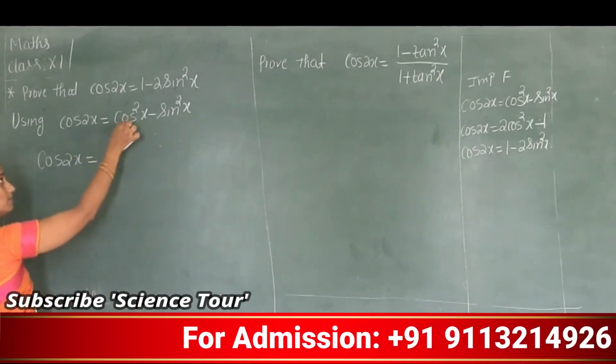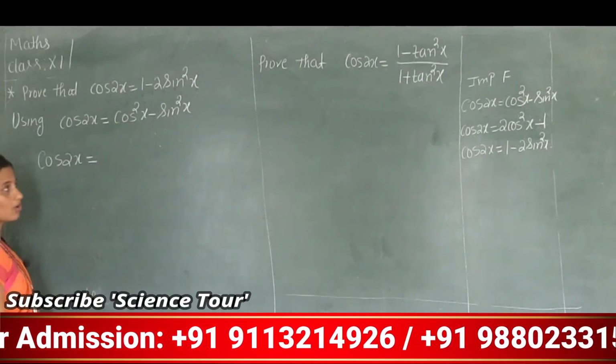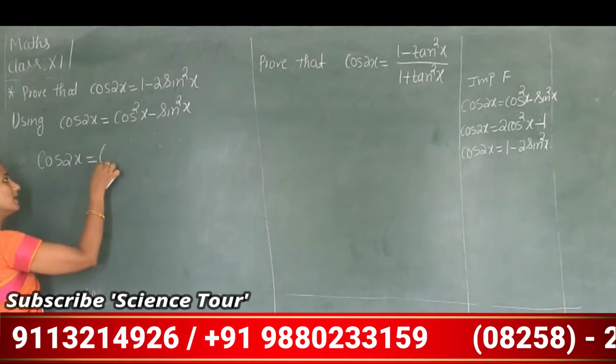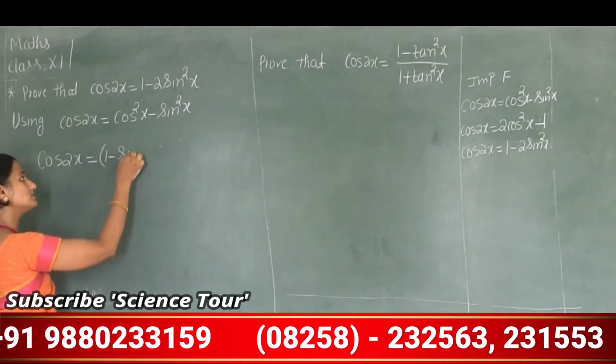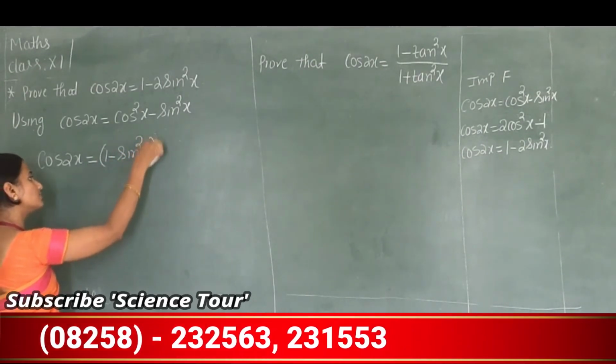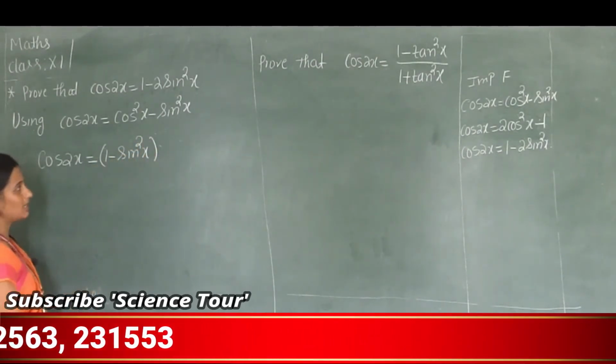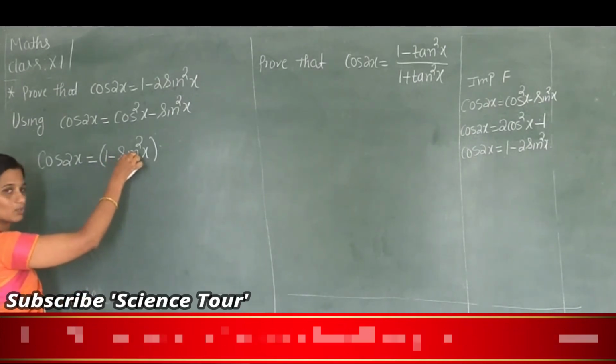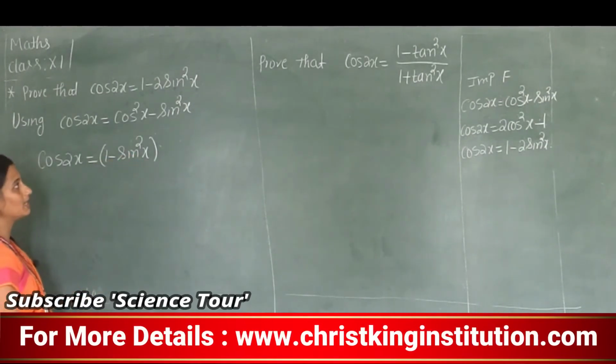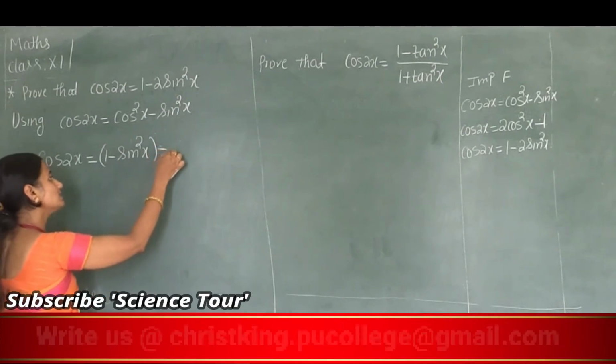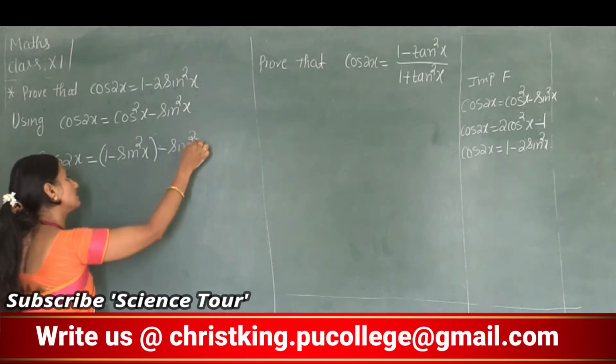So how to replace this cos square x? Cos square x can be written as 1 minus sin square x, that is by using the identity. So, minus sin square x.